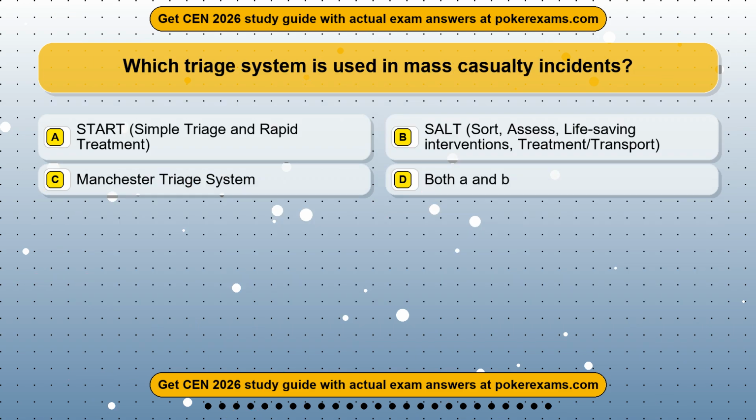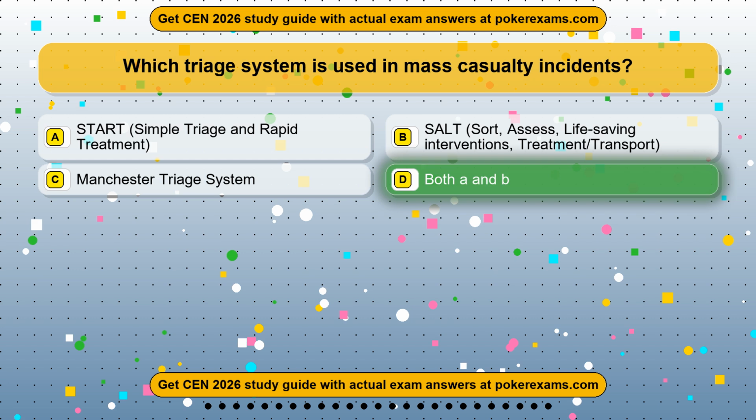Question 24. Which triage system is used in mass casualty incidents? Option A, START, simple triage and rapid treatment. Option B, SALT, sort, assess, life-saving interventions, treatment/transport. Option C, Manchester triage system. Option D, both A and B. The correct answer is option D, both A and B.